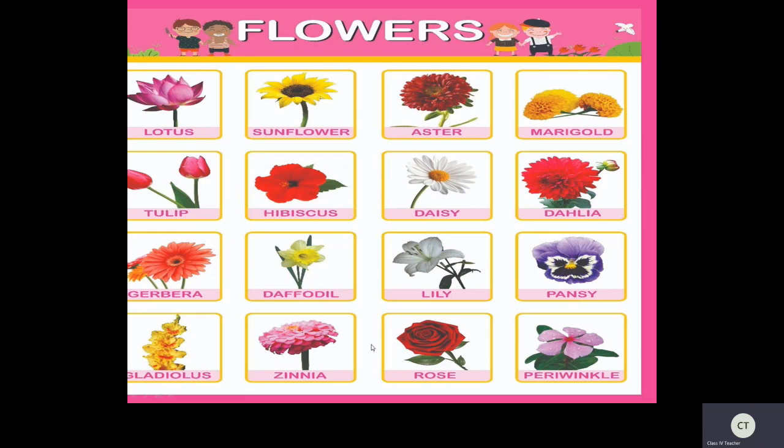So isn't it colorful, children? Are all flowers the same color? No, they will be in different colors. Have you seen their petals? Yes. Are they the same size? No, they are different. See, this marigold is different. Roses are different. Hibiscus. See this hibiscus? Yes. So the flowers are different. There are different kinds of flowers with different colors, and they also give a pleasant fragrance, that is smell. It is a different smell and it is very pleasant. Right, children? Yes.